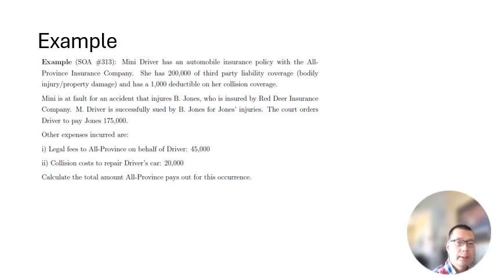Minnie Driver is successfully sued by B. Jones for Jones' injuries. The court orders Driver to pay Jones $175,000. Other expenses incurred are legal fees to All Province on behalf of Driver, $45,000.